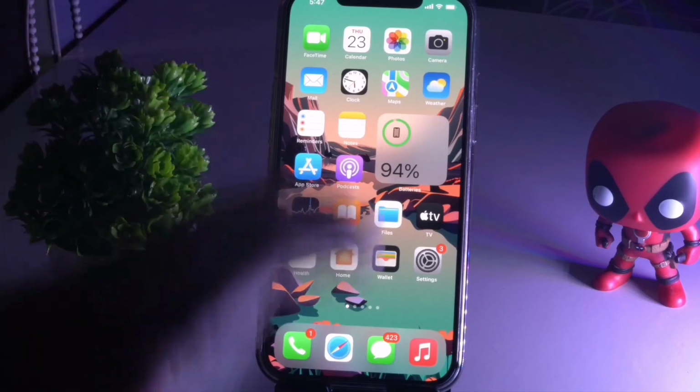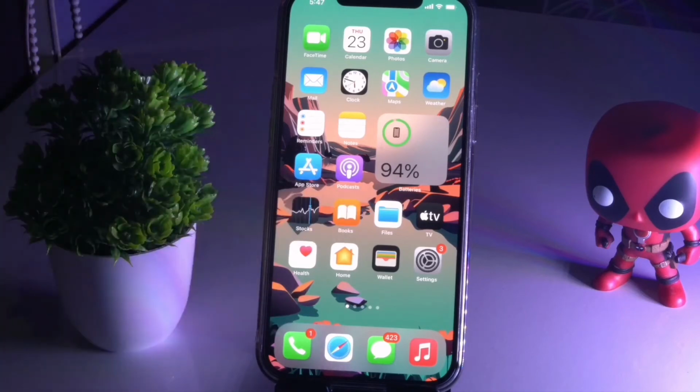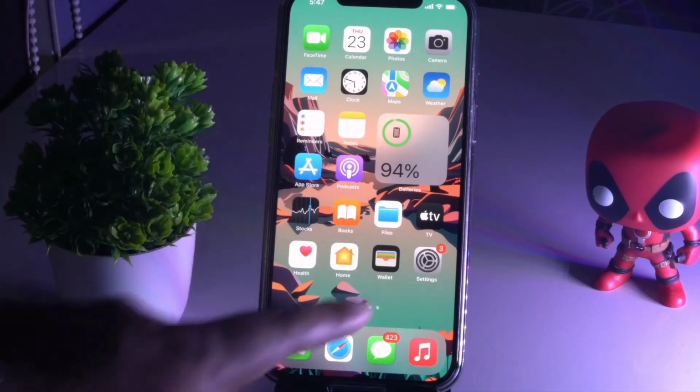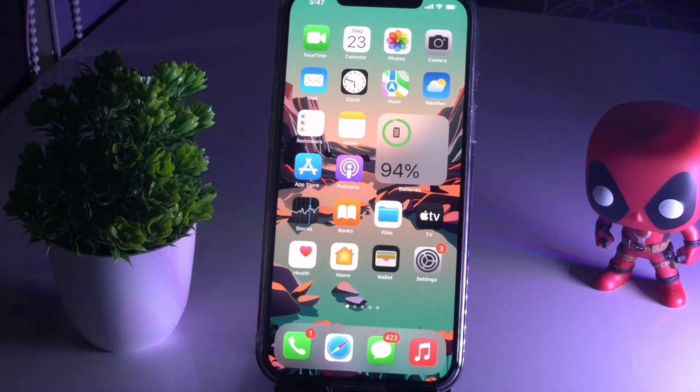So if it's silent, then most probably after updating to iOS 15, some of you are having trouble when trying to open Instagram. They are not able to hear any sounds while trying to play any kind of stories.